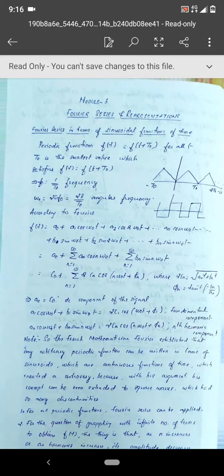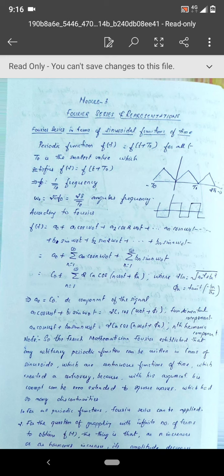So welcome back, and today we will start with the third module. In the syllabus, module 2 is regarding Laplace transform. So we'll be seeing module 2 after completion of module 3. That is how it should move, because Fourier series is defined for periodic signals, and Fourier series which was defined